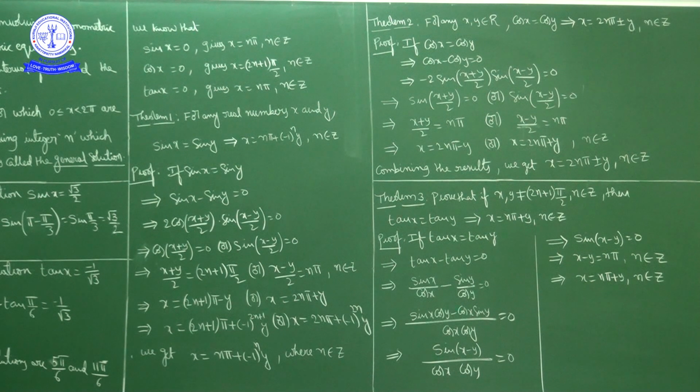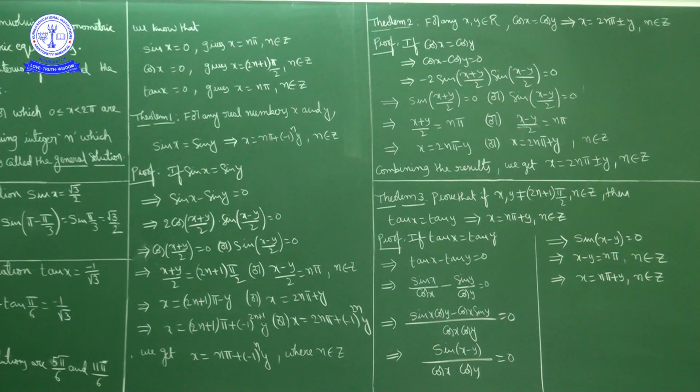Now sin x equal to 0 means x is an integral multiple of pi. Cos x equal to 0 means x is an odd multiple of pi by 2, where n is an integer. Next, tan x equal to 0 has no separate condition, because tan is the ratio of sin upon cos. Whenever sin is 0, tan is 0. So tan x equal to 0 gives the condition of sin x, that is x equal to n pi, where n is an integer.